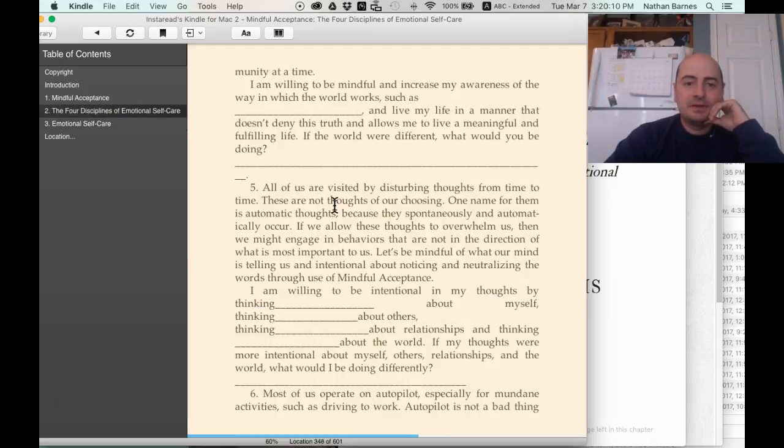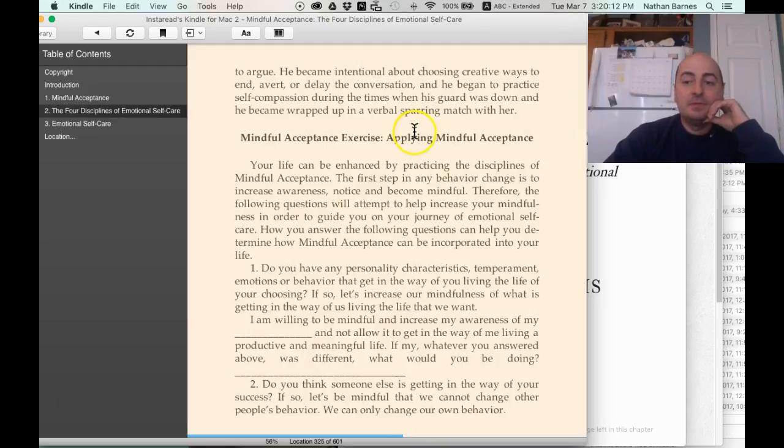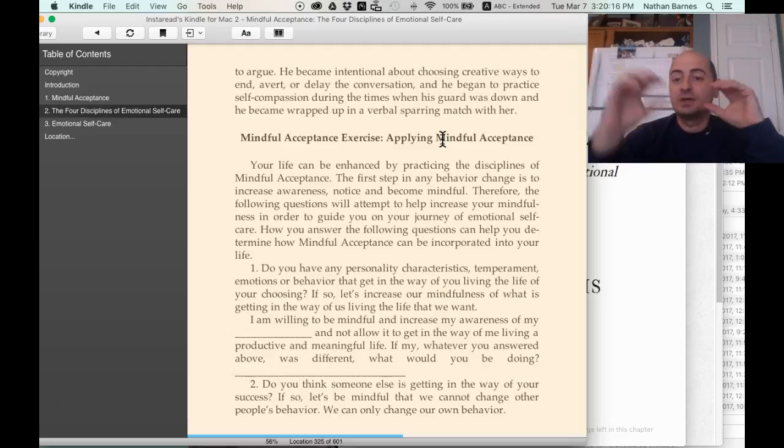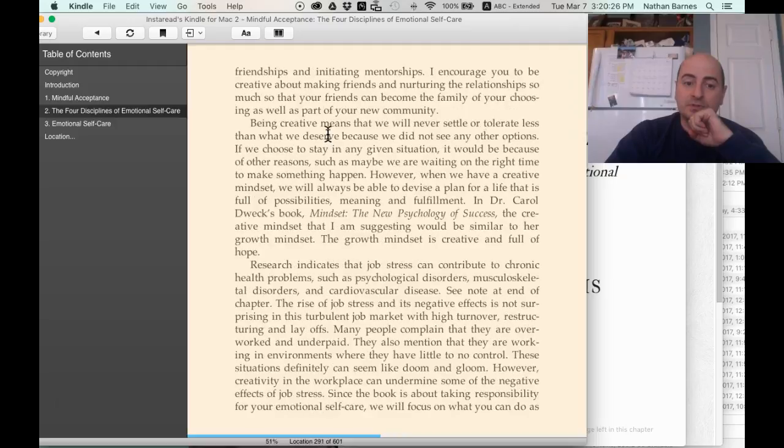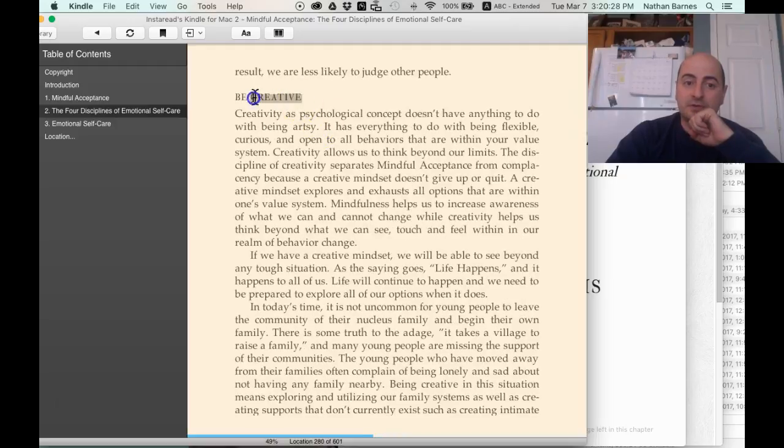Let me go back. Now I'm not sure what to do with this, and that is the section for your mindful acceptance exercise. I just formatted it not as a subheading, which is what this looks like. Be creative here.